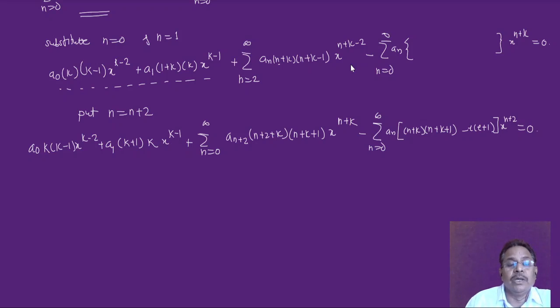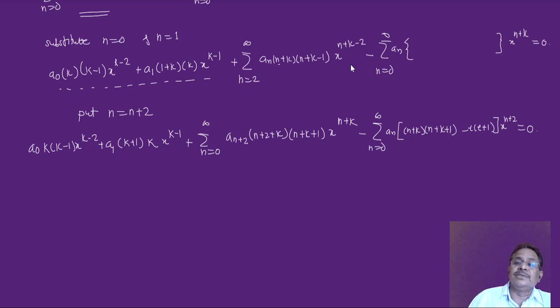Now look at this. This has power x raised to k minus 2. This has power x raised to k minus 1. This has power x raised to n plus k. This also has power x raised to n plus k. Try to understand. Every term in the above equation has different powers of x, and the right hand side of this equation is given to be 0.